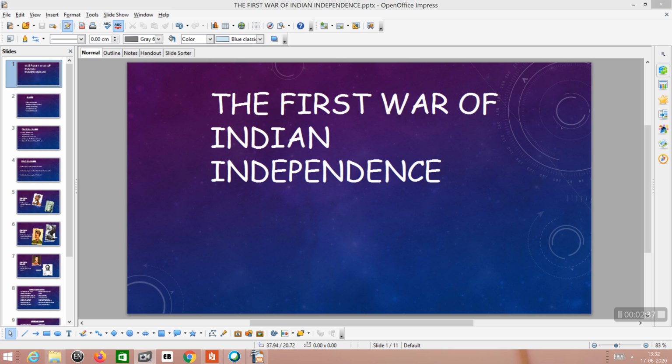And after the Battle of Plassey, there happened so many revolutions or revolts, but all these revolts had only local character. They were scattered and isolated. And this was the importance of this First War of Independence. That means the First War of Independence was the first revolt against the British unitedly. The Indians fought against the British unitedly in this First War of Indian Independence.